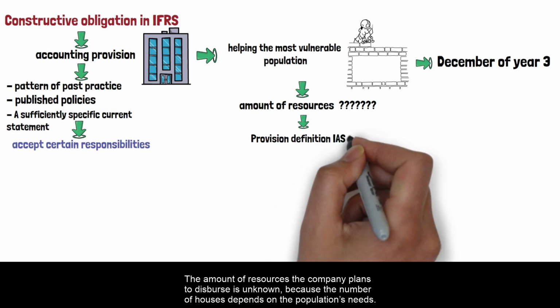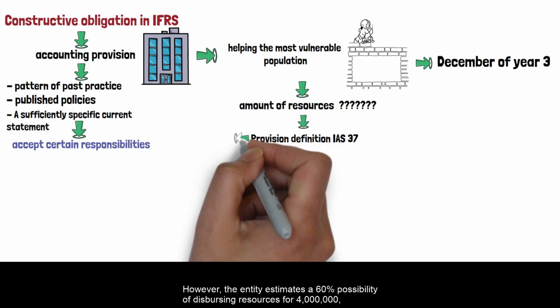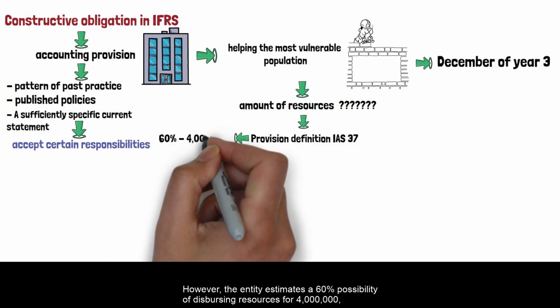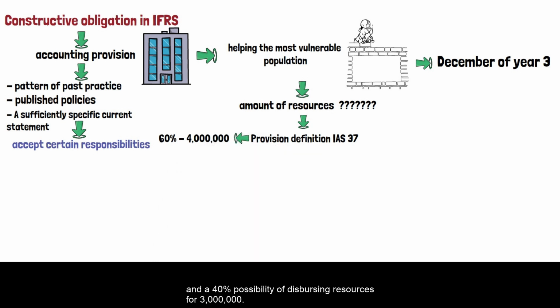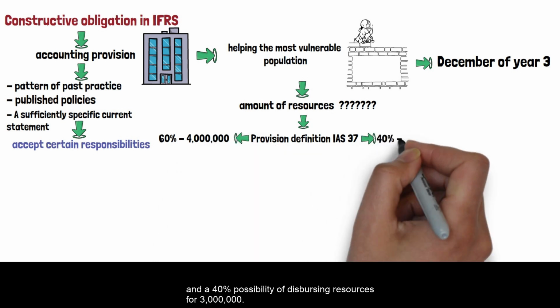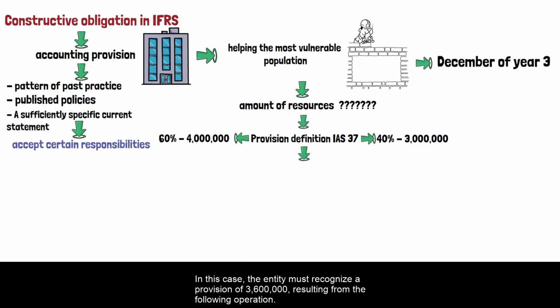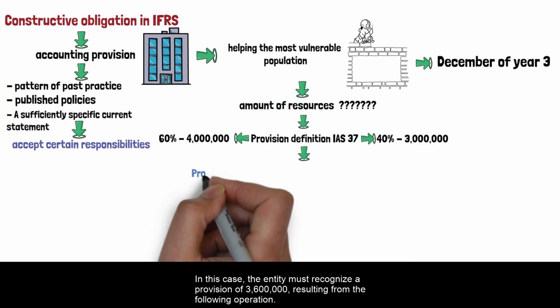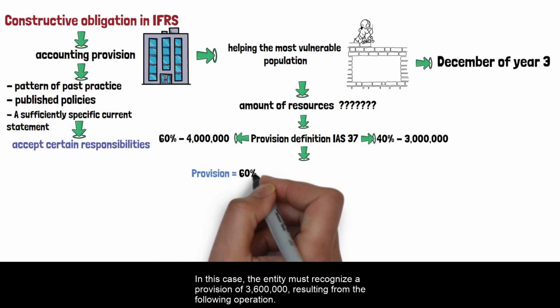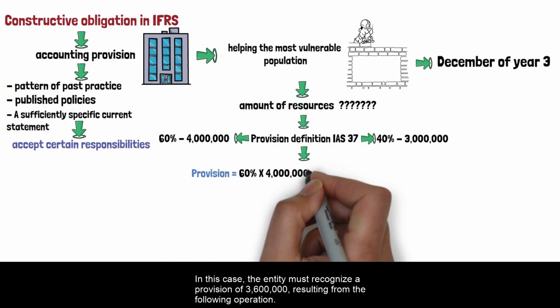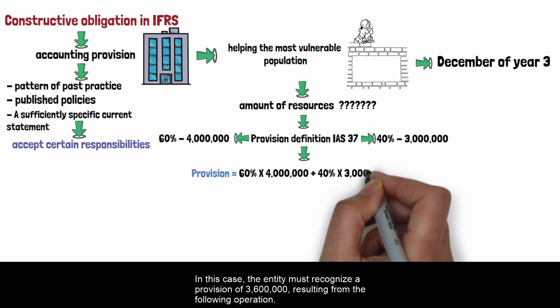However, the entity estimates a 60% possibility of disbursing resources for 4 million, and a 40% possibility of disbursing resources for 3 million. In this case, the entity must recognize a provision of 3,600,000, resulting from the following operation.